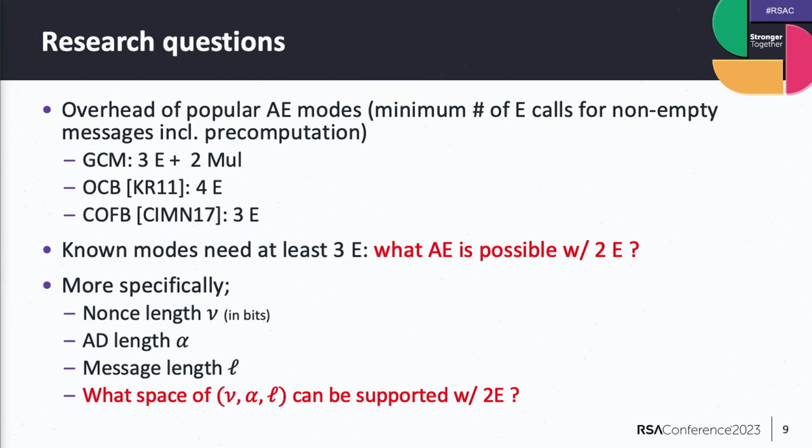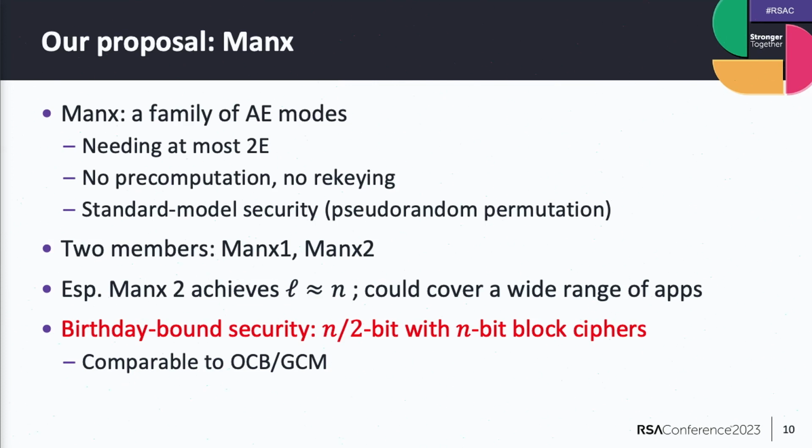To put it more specifically, we define 3 parameters. The first is the nonce length nu, then the associated data length alpha, and the message length L. Our question is to explore the space of these tuples nu and alpha and L that can be supported by AE using just 2 block cipher calls. That's our question. And we propose a solution to this problem.